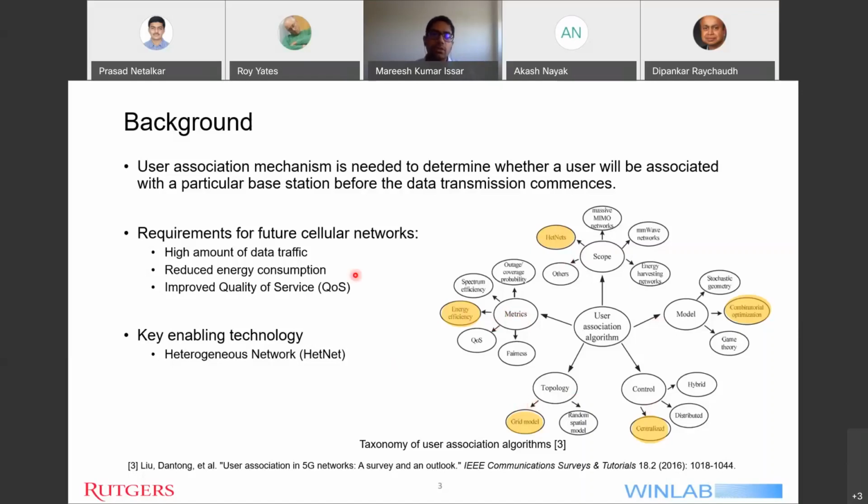Also, for future cellular networks, there is a requirement for a high amount of data traffic support, reduced energy consumption, and improving the quality of service for the user. And in order to achieve these targets, a prominent technology that comes up a lot of the time is the heterogeneous network. Now, moving on, I'll try to explain what heterogeneous networks are.